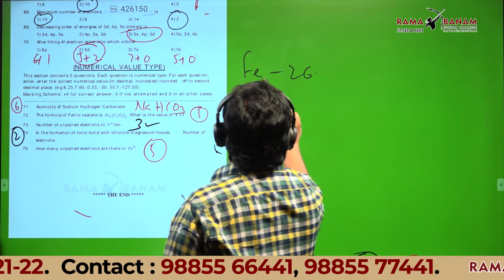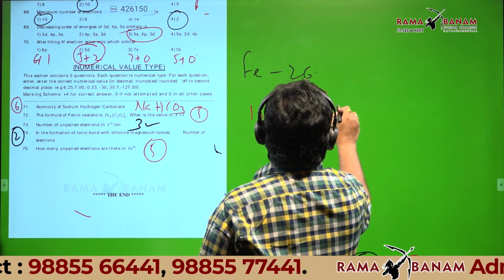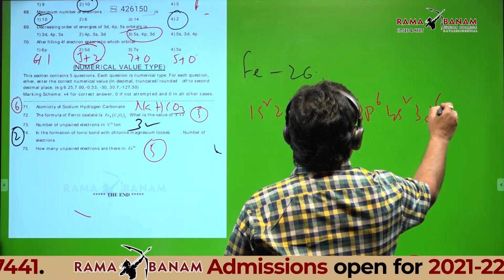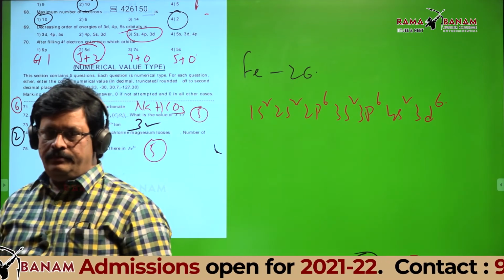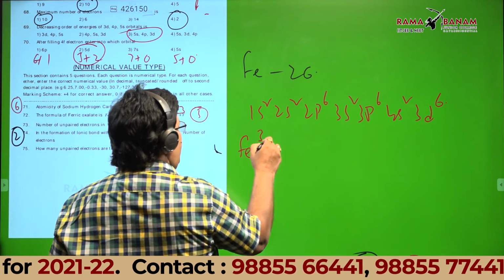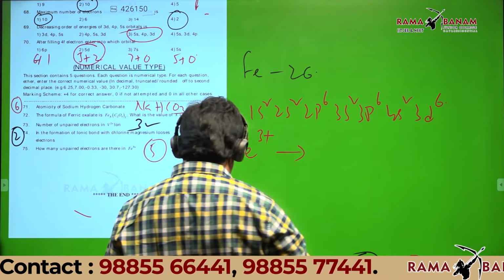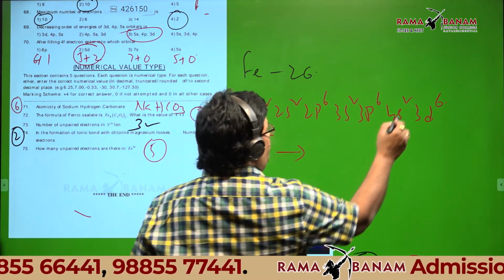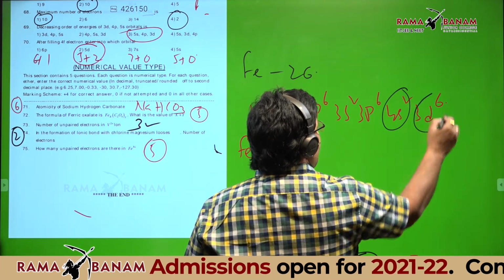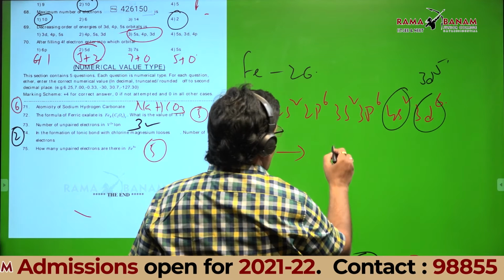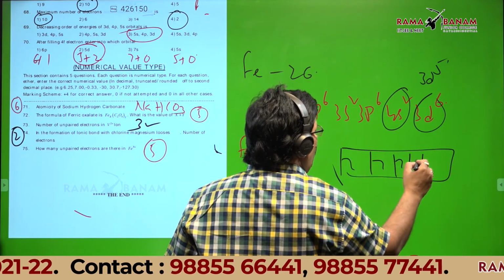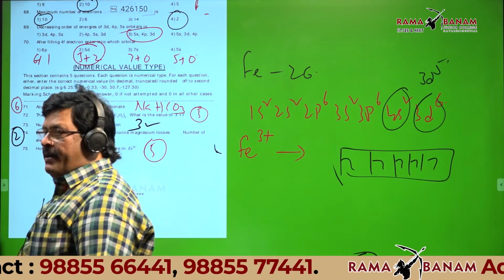Because 1s2, 2s2, 2p6, 3s2, 3p6, 4s2, 3d6 is Fe. And I asked Fe3+. It has to lose 3 electrons: 2 from 4s and 1 from 3d. So it becomes 3d5. D subshell has 5 orbitals. We have to follow Hund's rule. So the number of unpaired electrons is 5.